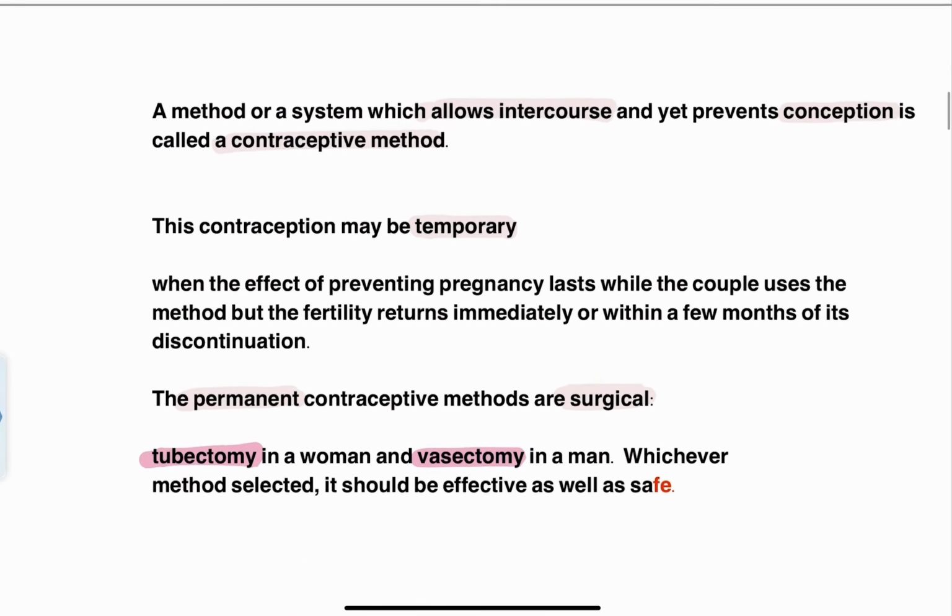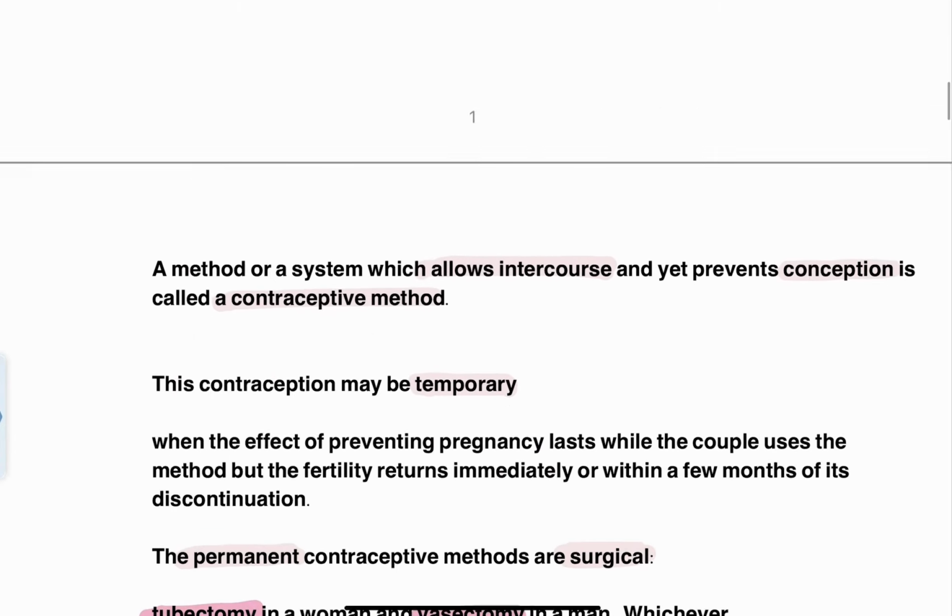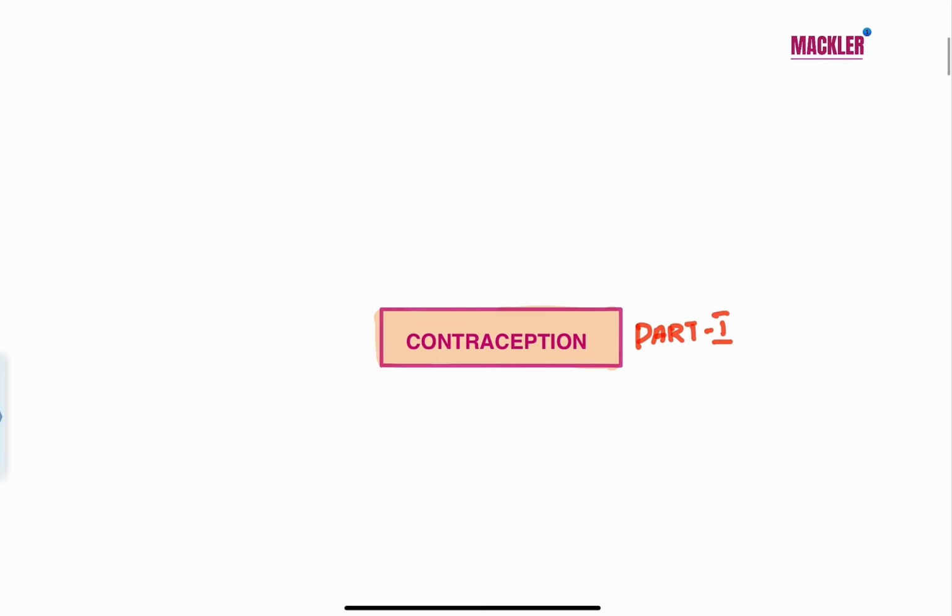So in this module, we are winding up with the definition of contraception, what are the temporary and permanent contraception, what are the methods of contraception, and the classification of contraception. So let's meet in the next module where we'll be discussing in detail the natural methods of contraception. Is that clear? Yes. Until then, please keep studying.